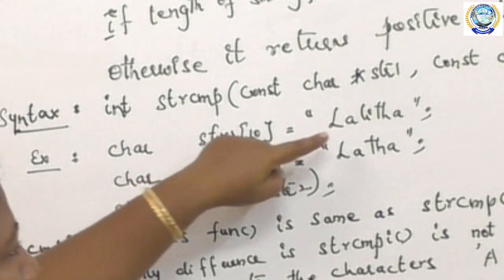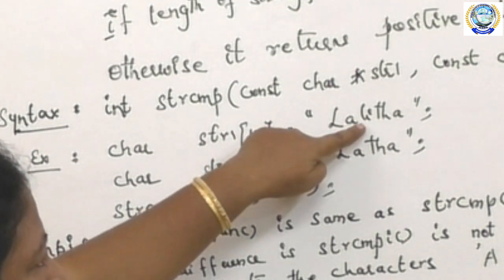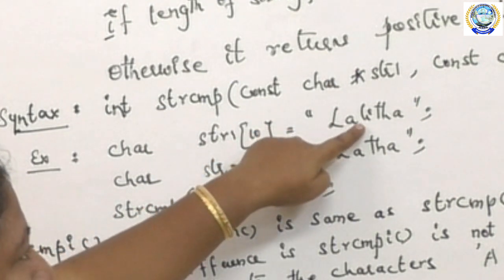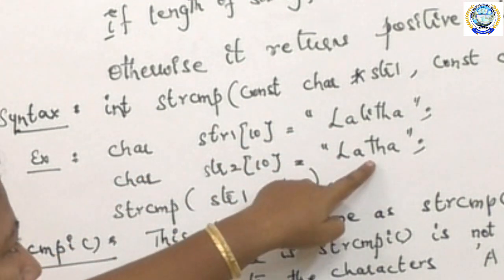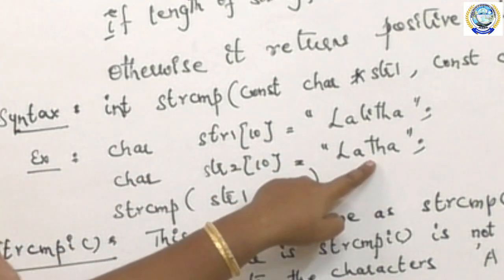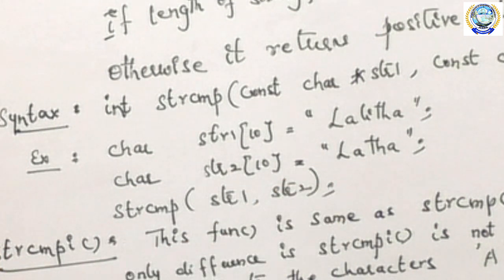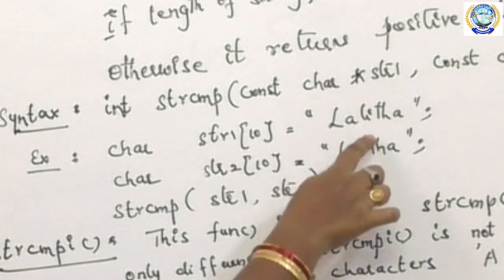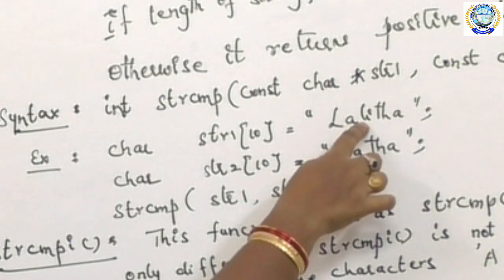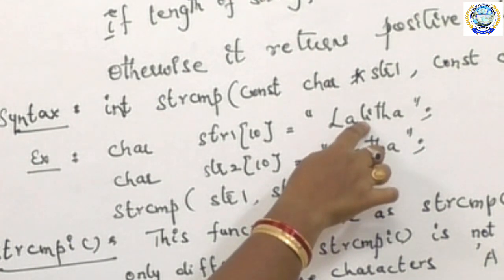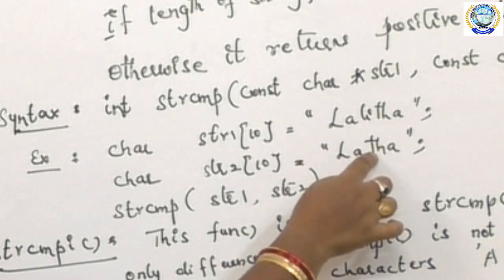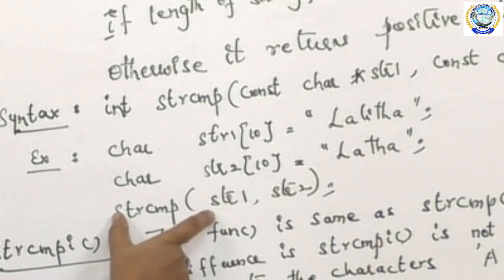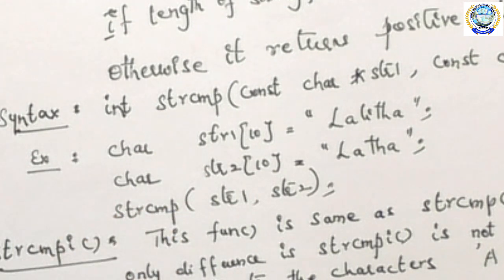Here the difference is at the third place: str1 has L, and the third place of str2 is T. The difference between these two letters, L and T, is the value that strcmp returns.